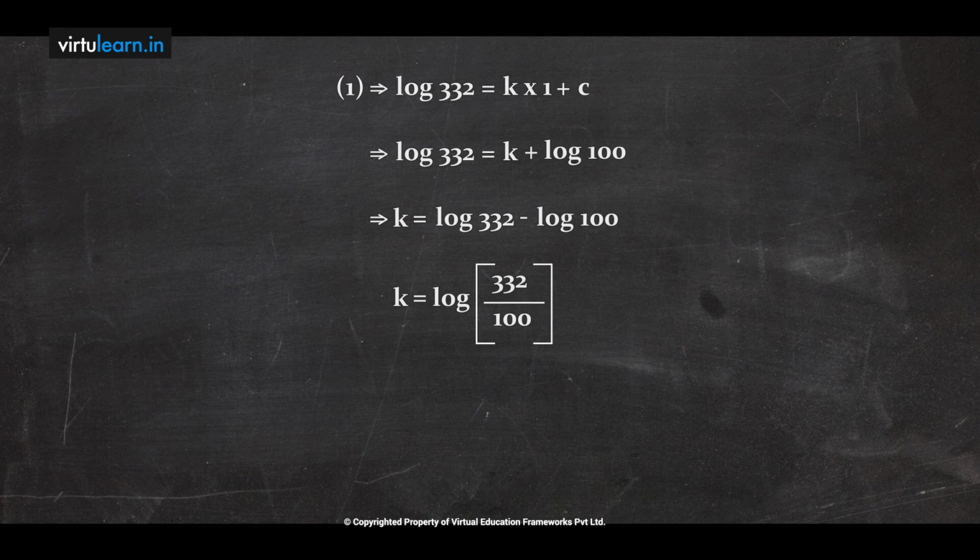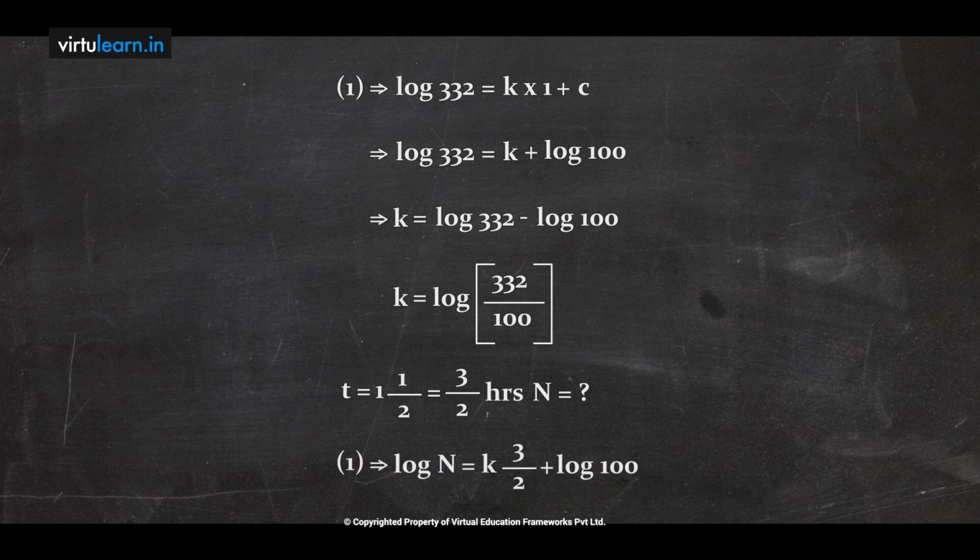Now the third step, according to the problem, you have to calculate what the value of N is after 1.5 hours. Now t equals 1.5 hours, which can be written as 3 by 2 hours. Then N equals question mark. Now substitute this information in equation 1. Log N, in equation 1 N is the unknown value, that's why I am writing log N directly.